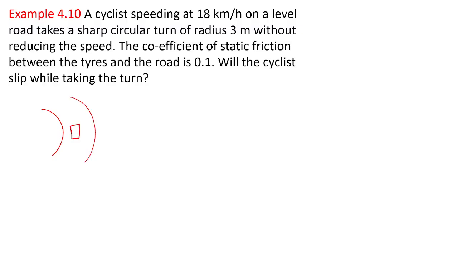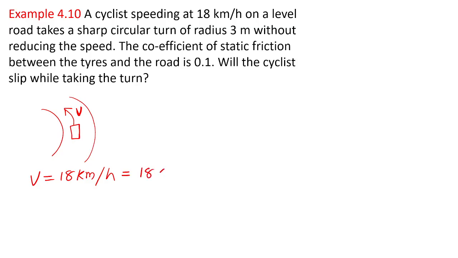The cyclist, let me draw like this, taking a turn, understood. The speed is denoted by v. The speed of the cyclist is given as 18 km per hour. Is that okay? All of you clear? Please respond. So the speed of the cyclist is 18 km per hour, but our standard unit is meter per second. I explained in the previous classes, don't forget it.